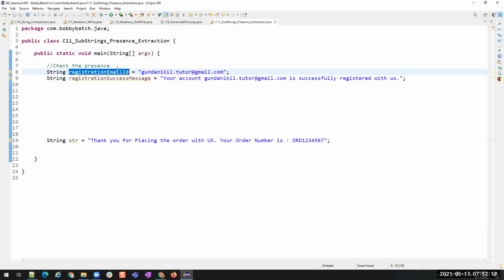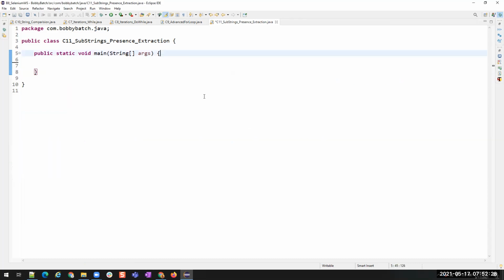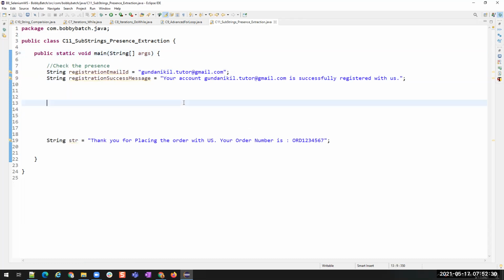Now I have a registration Nikhil, email ID. Sorry, to ask the same question again: what is the difference between adding as a new string or just assigning? It's about memory. Yep, it's all about memory.